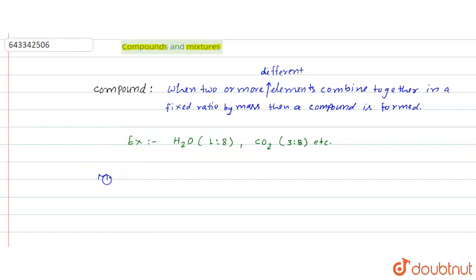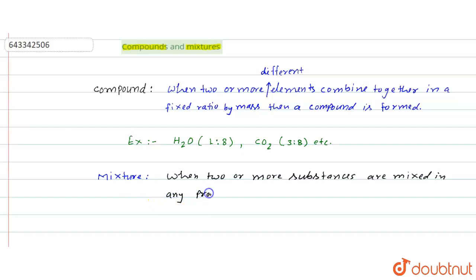Now what are mixtures? Definition of a mixture: when two or more substances are mixed in any proportion, then a mixture is formed, or a mixture is obtained.